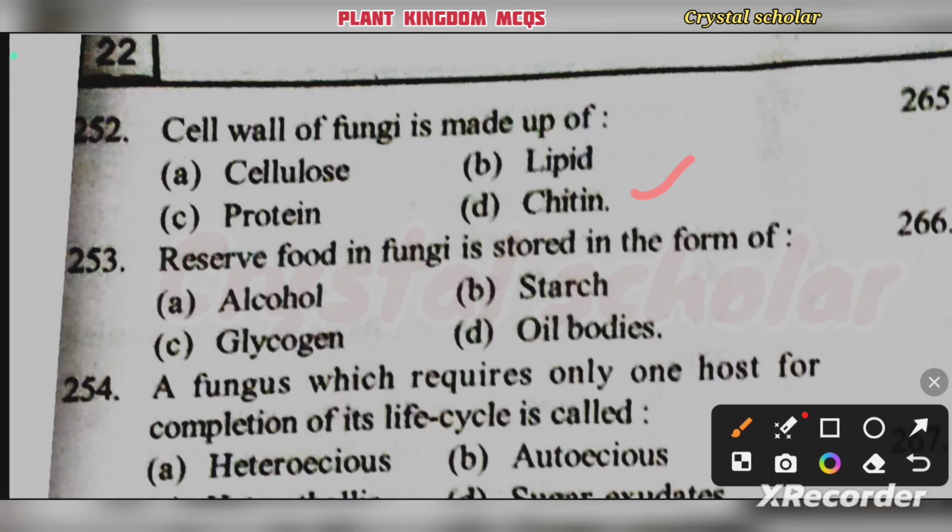Reserve food in fungi is stored in the form of alcohol, starch, glycogen, oil bodies. Reserve food in fungi is stored in the form of glycogen. Option C is your right answer.